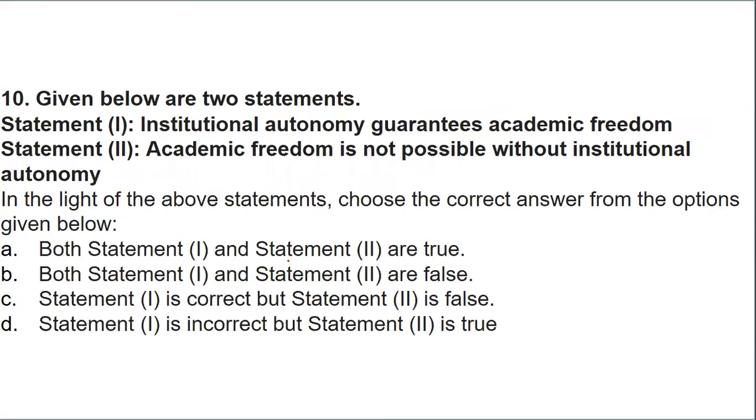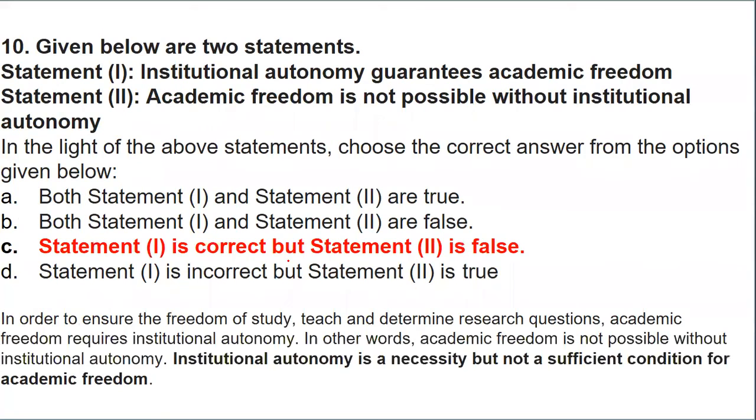Next. Given are two statements. You need to tell which statements are correct and which are wrong. The statements state that institutional autonomy guarantees academic freedom, or academic freedom is not possible without institutional autonomy. See, this type of statements are very confusing. They are very straight, but if you do not practice them, it is very difficult to prove such statements.